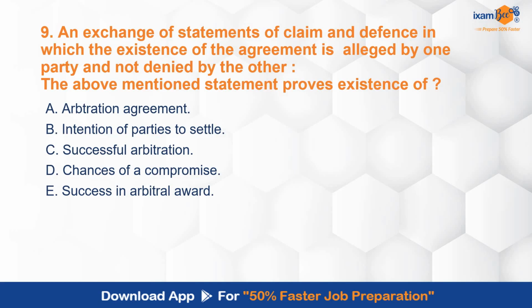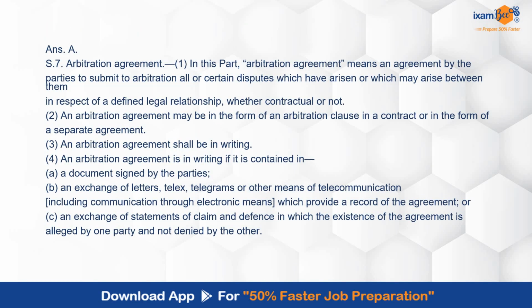This statement, exchange of statement of claim and defense, in which the existence of agreement is alleged by one party and not denied by the other, is mentioned over here in Section 7, as you can see, clause 4, subclause C. That is talking about an arbitration agreement being deemed to be in writing basically, if it is contained in documents signed by parties, exchange of telex, letters, telegrams, telecommunication, electronic communication included, or an exchange of statements of claim and defense. So this can happen before the court also.